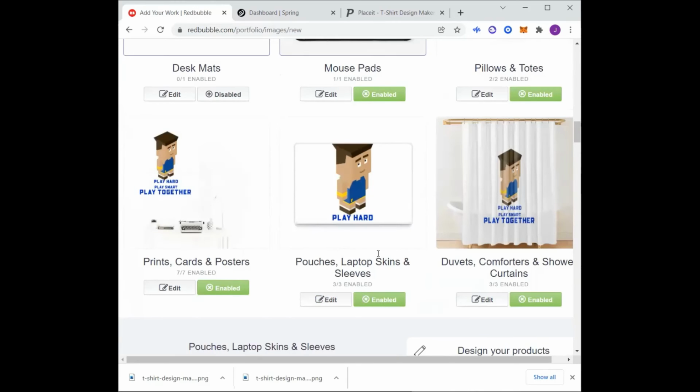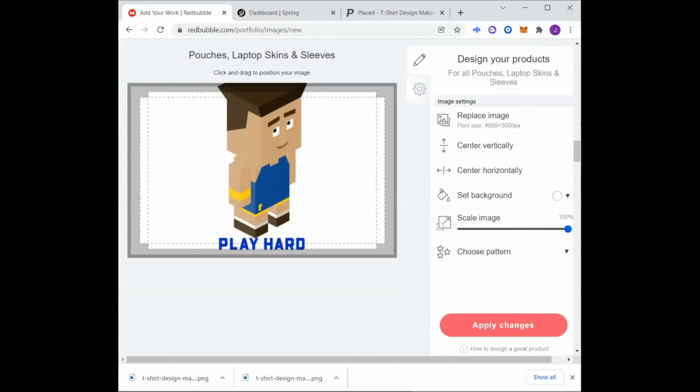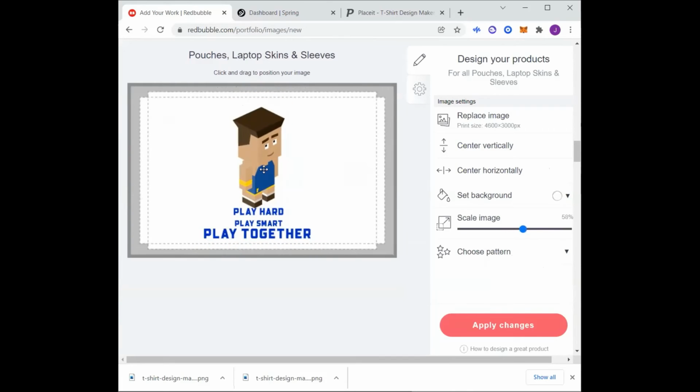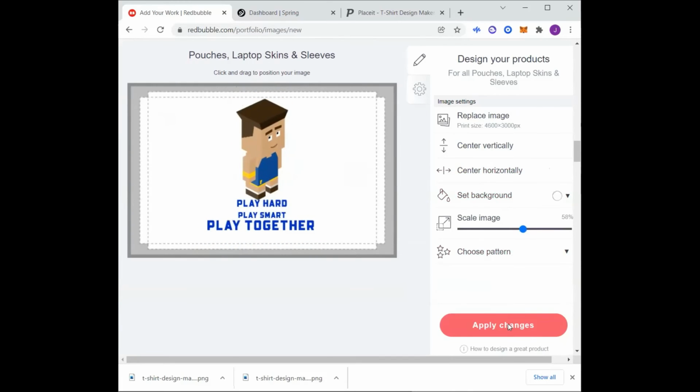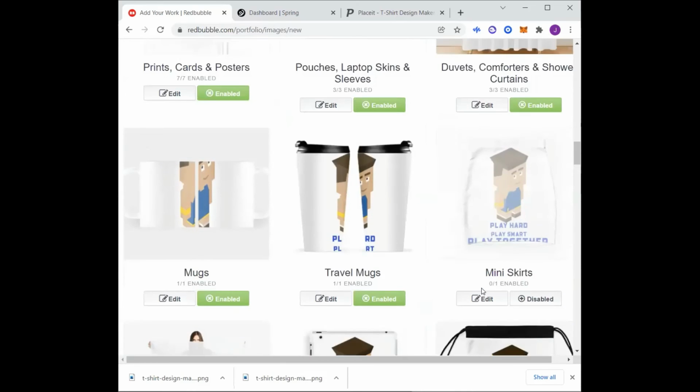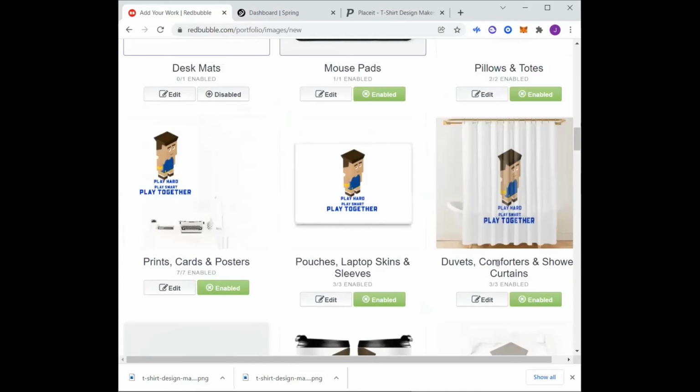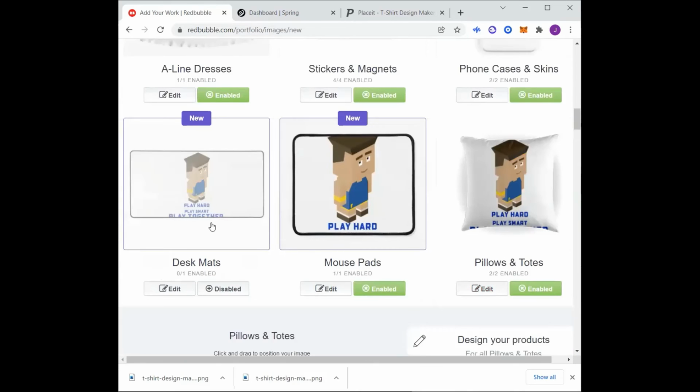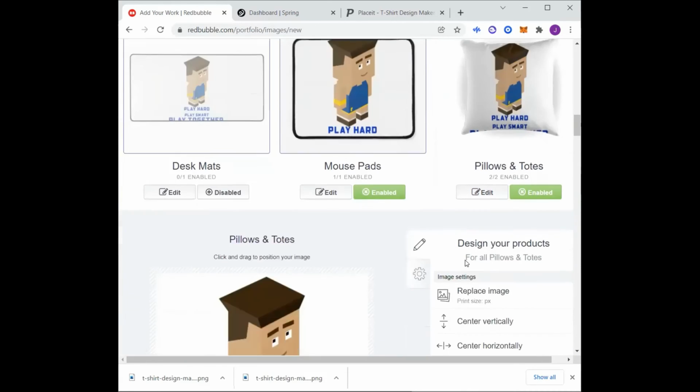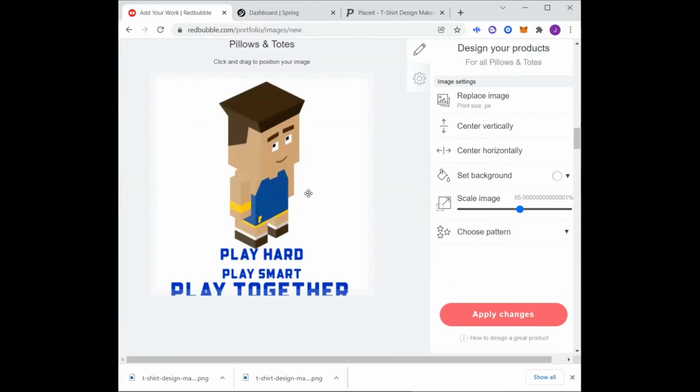Some of these things are not likely to sell on these accessories. So if you want to, you do not have to. You can just take them off, right? So let's say, like, no one's gonna buy the shower curtain. I just disable it, right? I'm gonna leave it on there just in case. Sometimes I have to go back up and check, but I'm gonna go ahead and go through all these and set them, and then I'm gonna show you what to do once you have them all centered. So I'm gonna pause the video and get this done, and then come back to you real quick.